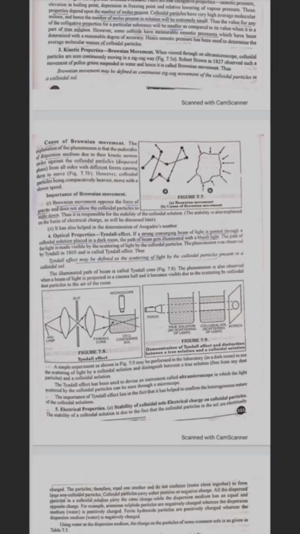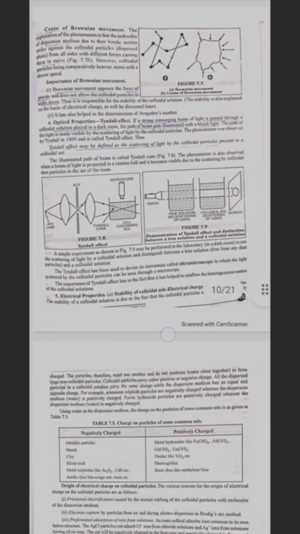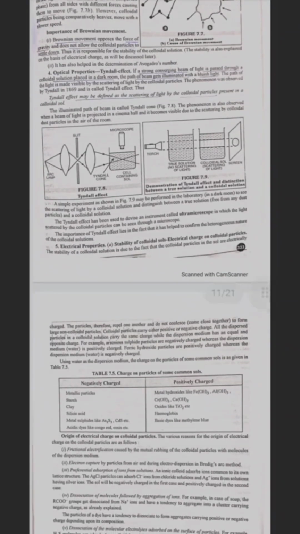The phenomenon is also observed when a beam of light is projected in a cinema hall and it becomes visible due to scattering by colloidal dust particles in the air of the room. A simple experiment as shown in figure 7.9 may be performed in the laboratory or in a dark room to see the scattering of light by a colloidal solution and distinguish between a true solution free from any dust particles and a colloidal solution. The Tyndall effect has been used to devise an instrument called the ultramicroscope, in which the light scattered by the colloidal particles can be seen through a microscope.